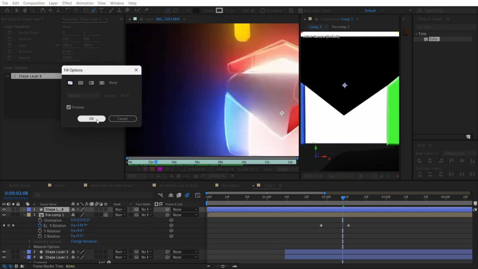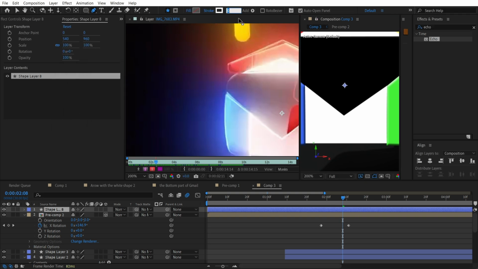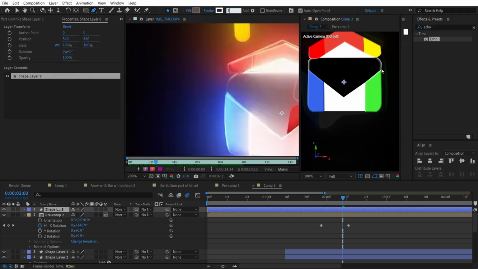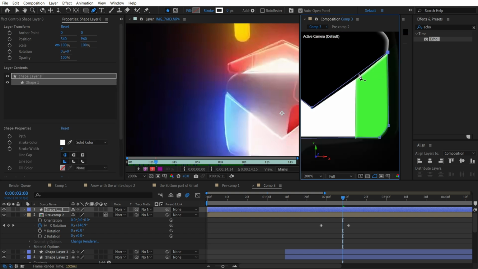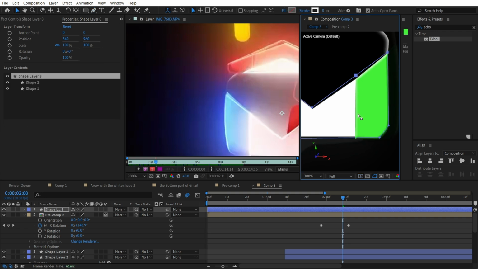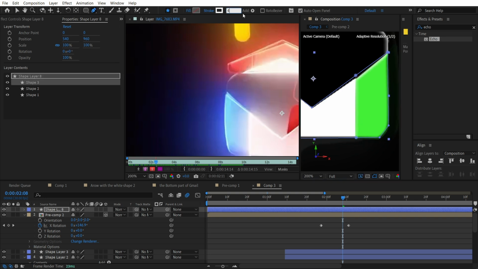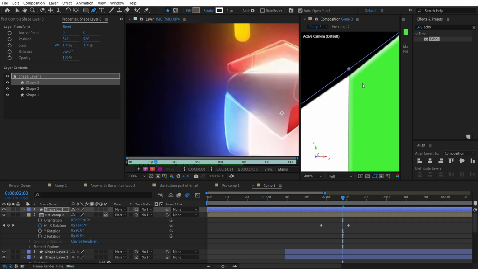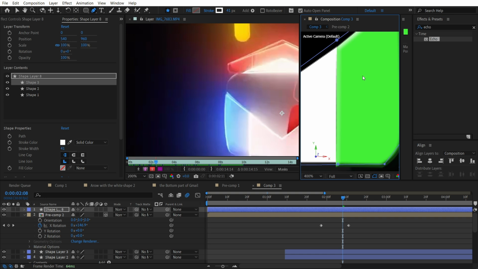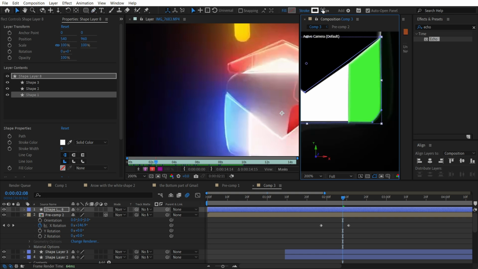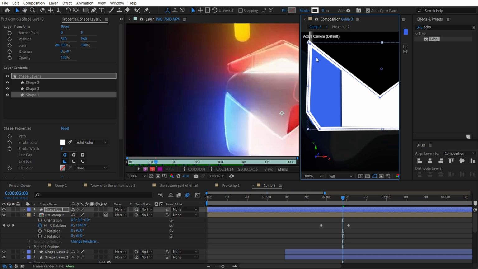So guys, to make it, you just need to get rid of the fill and find the stroke, use about 3 pixels, maybe more. You will adjust it later, make it in this way, and then you will be able to add additional strokes. So set it to 4, something like this, and I cannot see anything, I don't know why. Yeah, now we can see it. So guys, this is the way you can remake these strokes over here.